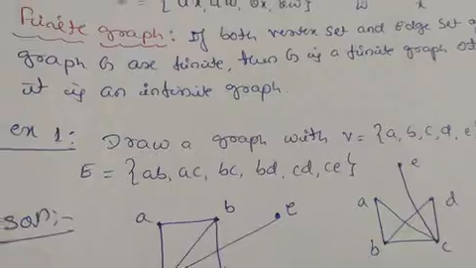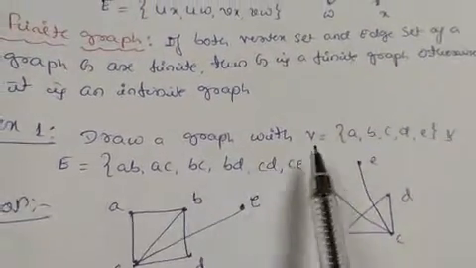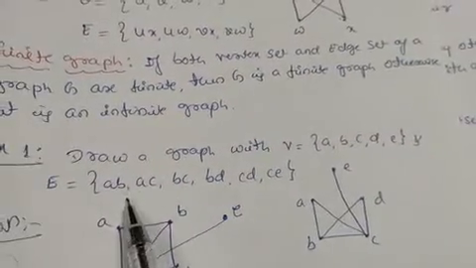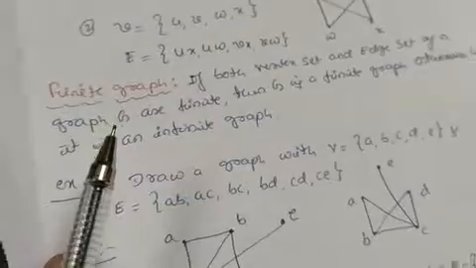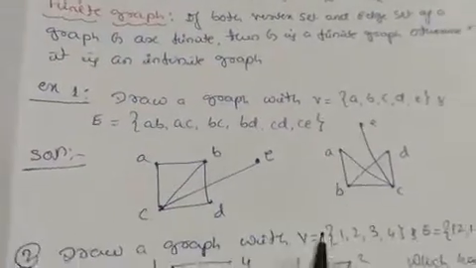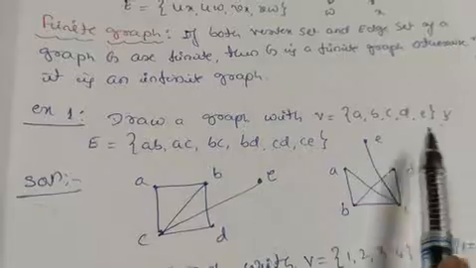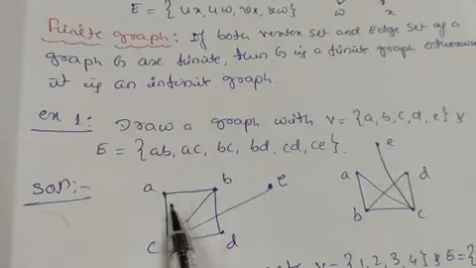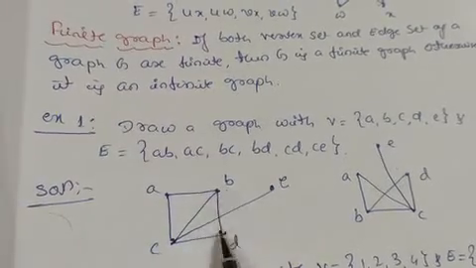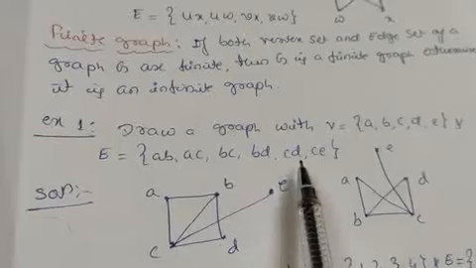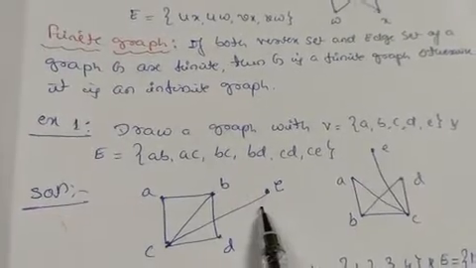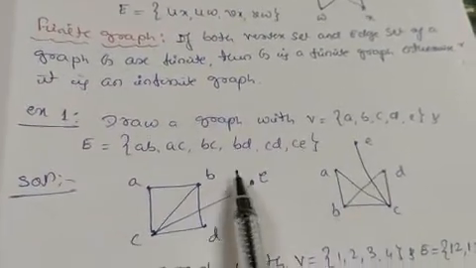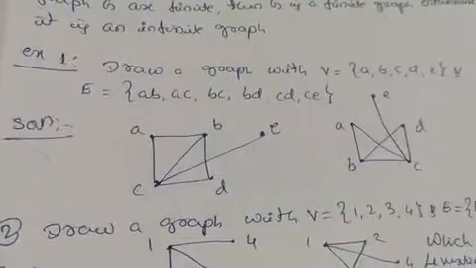Let us take one example. Draw a graph with the vertices a, b, c, d, e and the edges ab, ac, bc, bd, ce. Let us first mark the points, the vertices a, b, c, d, e, in any way we can. Then join the points ab, ac, bc, bd, and ce, like this. We can denote the same graph like this also. You just mark the points and join the points according to the edges. This is an example of a graph.